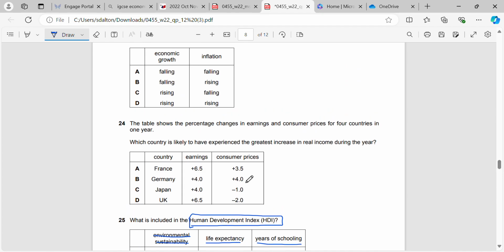Okay, question 24 is also from QP11. Correct answer is D. To check the calculation that's done, just go back and watch that video.